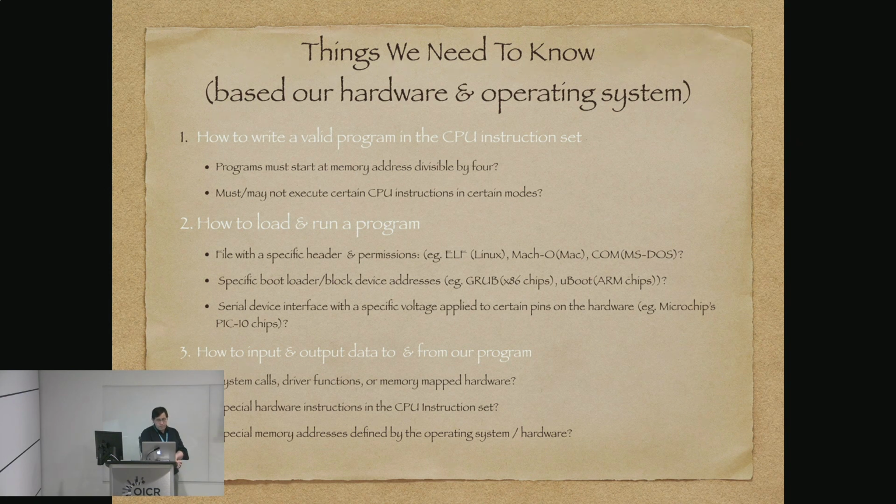On the other hand, we might not even have an operating system. So maybe what we need is a specific bootloader or block address, like U-Boot has a specific address. When you want to write things for ARM, you just put it at a specific address on your SD card and it will boot from there, for example.